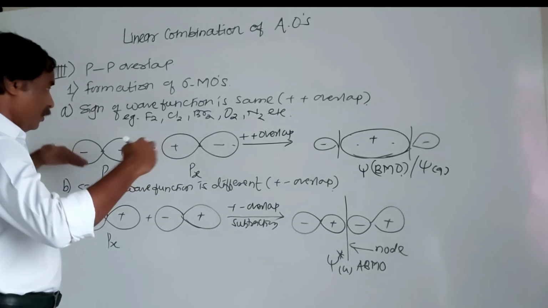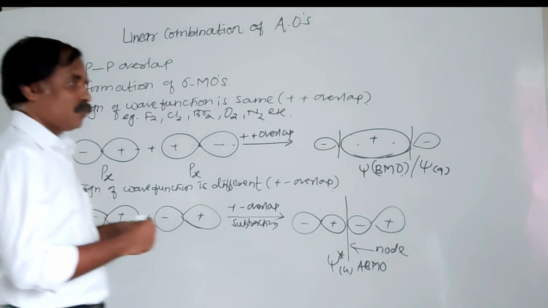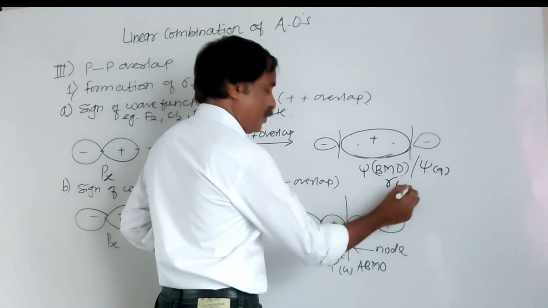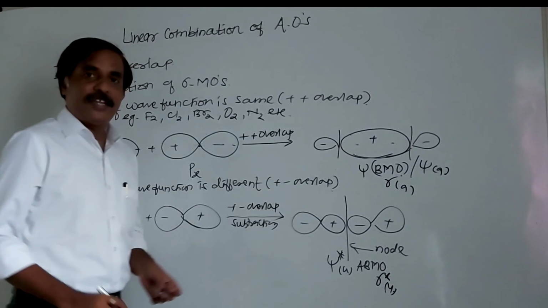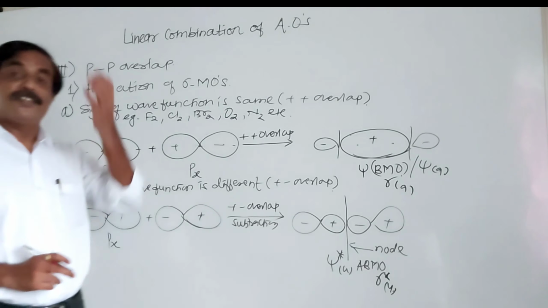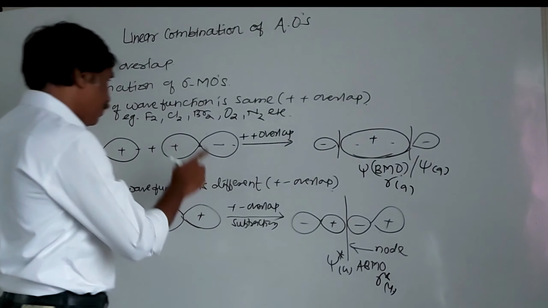Here it is direct overlapping, head to head overlapping. So here we can write sigma g. This is sigma star u. g and g, that is symmetrical. u and g, that is unsymmetrical. So here formation of sigma bond.